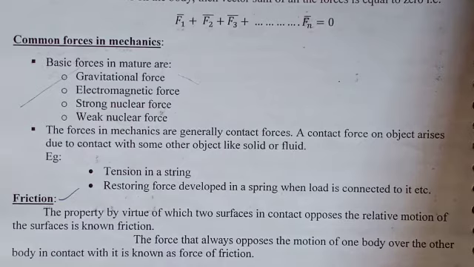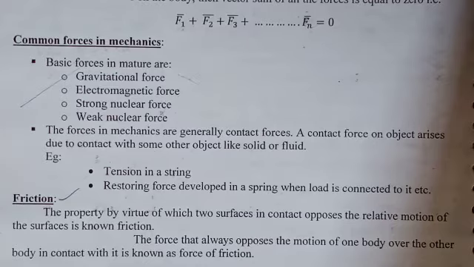So the force developed in a spring due to the load, we call restoring force. Next, friction. The property by virtue of which two surfaces in contact oppose relative motion is known as friction. In other words, frictional force is a force which opposes relative motion of objects or surfaces in contact.